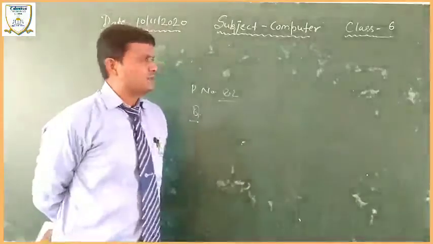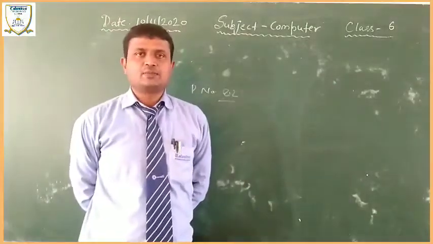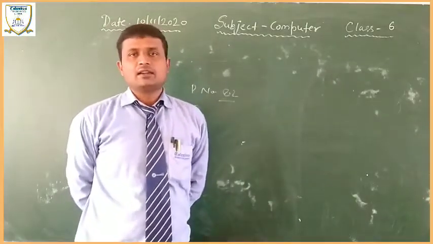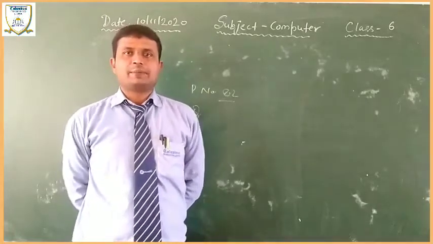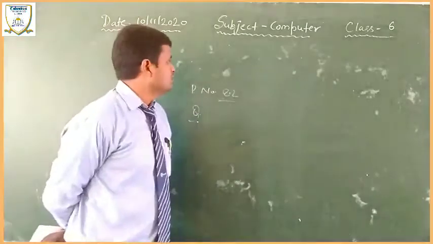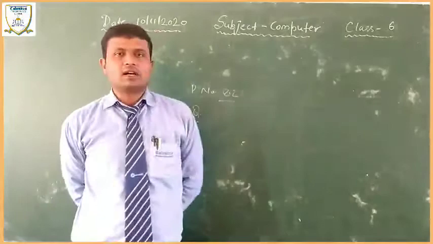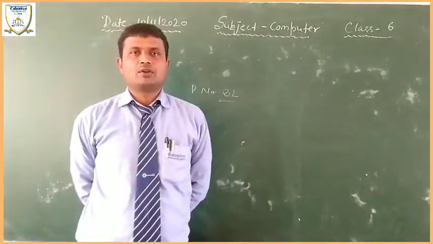In this chapter we discuss MS Publisher, and I think we have to fully cover this chapter, and after that we will solve the answers of the questions.